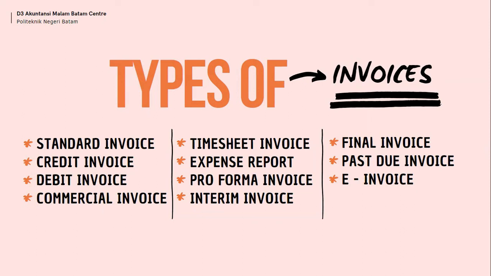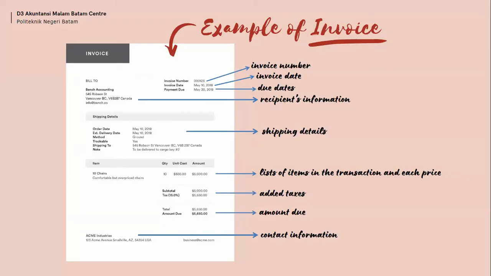10. Past due invoice. The buyer will receive this invoice if they have not provided payment by the due date on the final invoice. And the last is e-invoice. And next, there is an example of an invoice. Here, we can see the following example of an invoice.